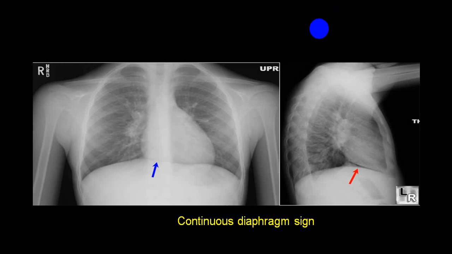This is what we call the continuous diaphragm sign. You can see that you can separate the pericardium or heart from the diaphragm, and this is because of pneumomediastinum, secondary to barotrauma, which can occur because of mechanical ventilation, and the name given is continuous diaphragm sign. You can make out the continuity of the diaphragm. By and large, in a normal person, you cannot separate the heart shadow from the diaphragm. Here you can easily separate that, and this is because of pneumomediastinum, not pneumoperitoneum, pneumomediastinum.